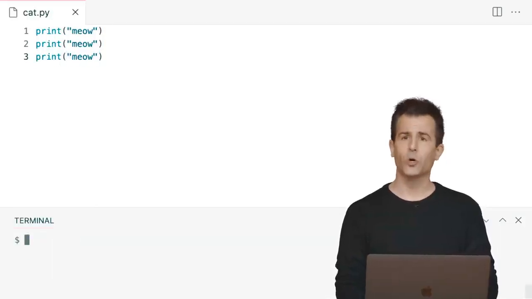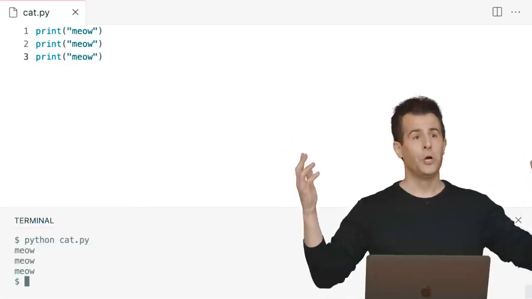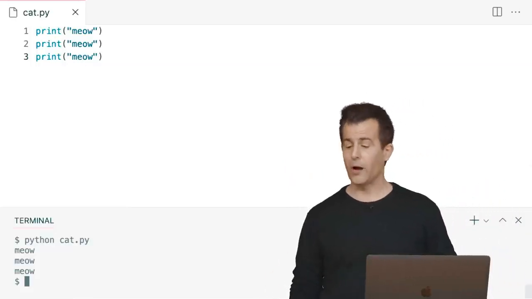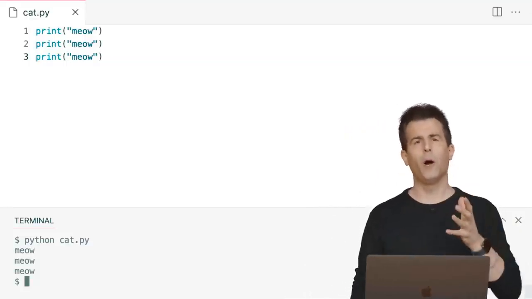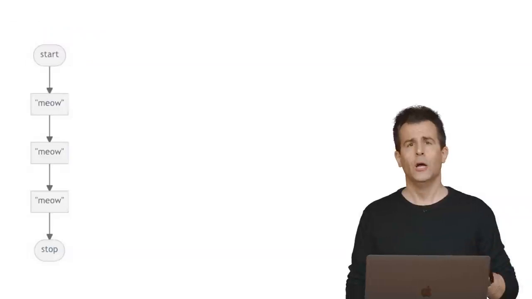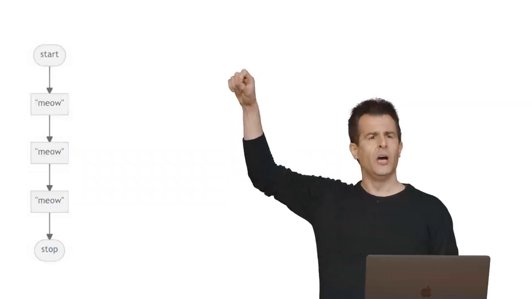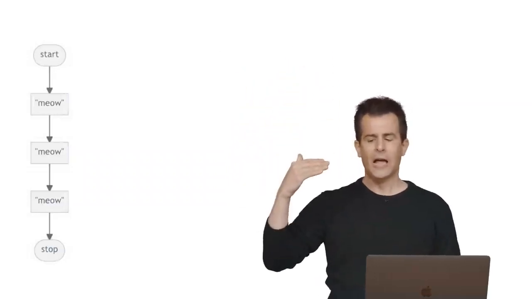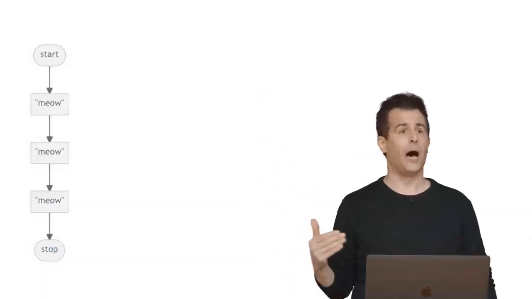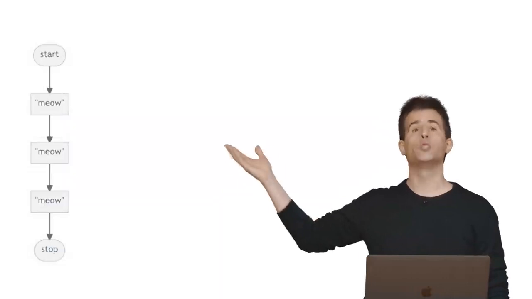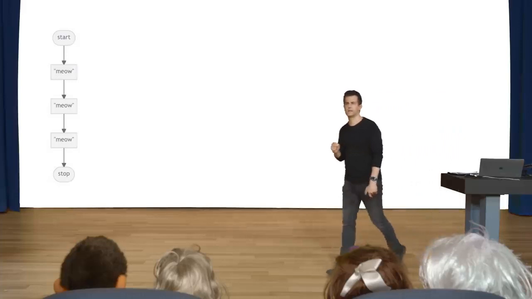And now let me go down to my terminal window. Let me run python of cat.py, enter, and meow, meow, meow. All right, so this program works. This program indeed works if my goal is to get the cat to meow 3 times. And let me propose, just to help us wrap our minds around what's going on inside of the computer, that we consider this flowchart. So as before, we have this flowchart that starts with this oval, which just means start reading here. And then notice it goes via arrows to a meow, meow, meow, and then it stops. It's perfectly correct, and honestly, it's wonderfully simple, but I dare say we can find fault with my code nonetheless.